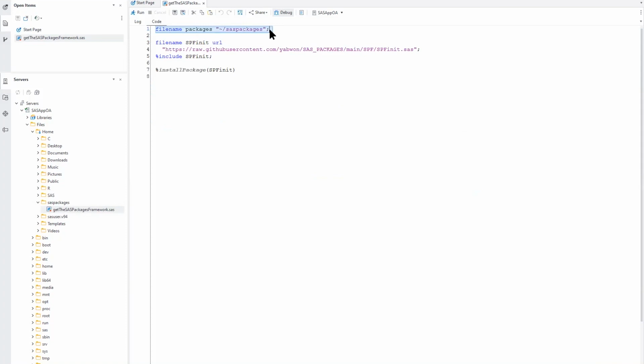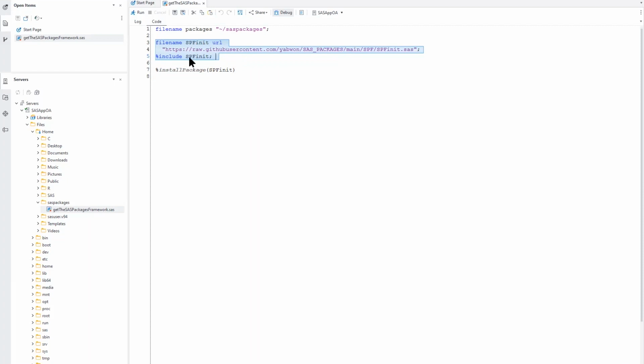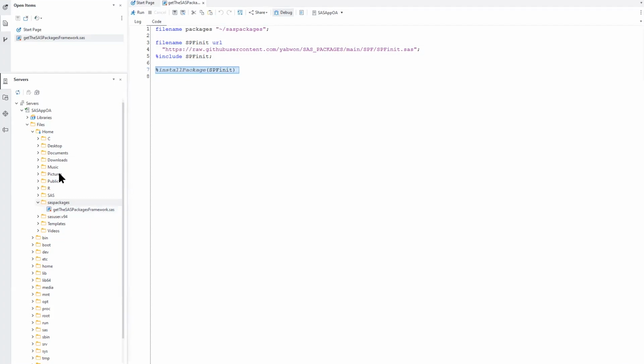So the first line creates a filename reference named packages to this location where I'm going to store the framework and keep the package information. Now the lines 3 to 5 are downloading the data about the framework from the GitHub repository, enabling the code contained in this SPF init.sas file, and then line number 7 installs the framework, which is equivalent to downloading the package into the location pointed to by the packages filename, so into the Sass packages folder.